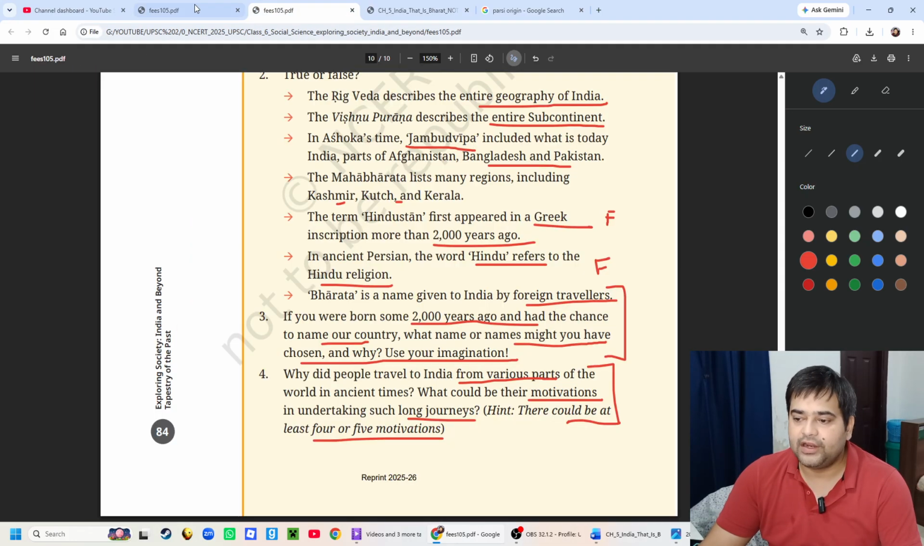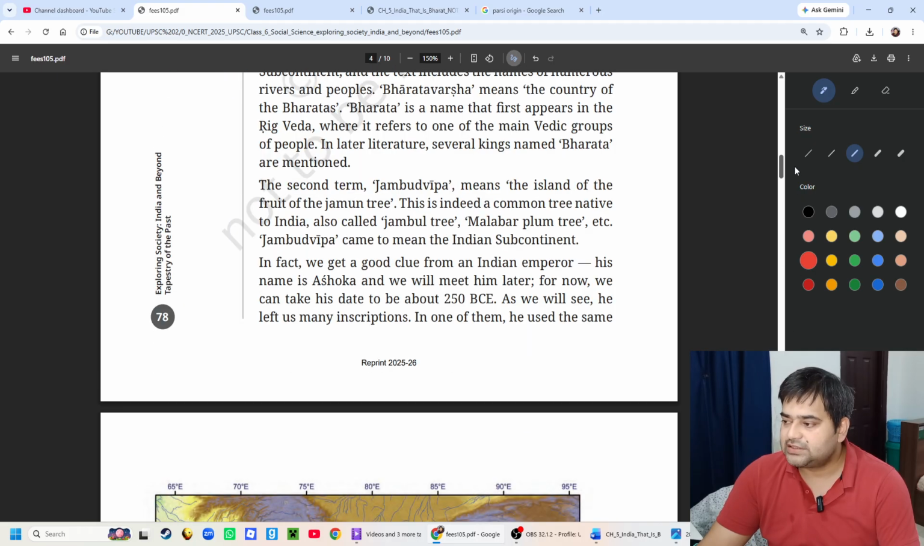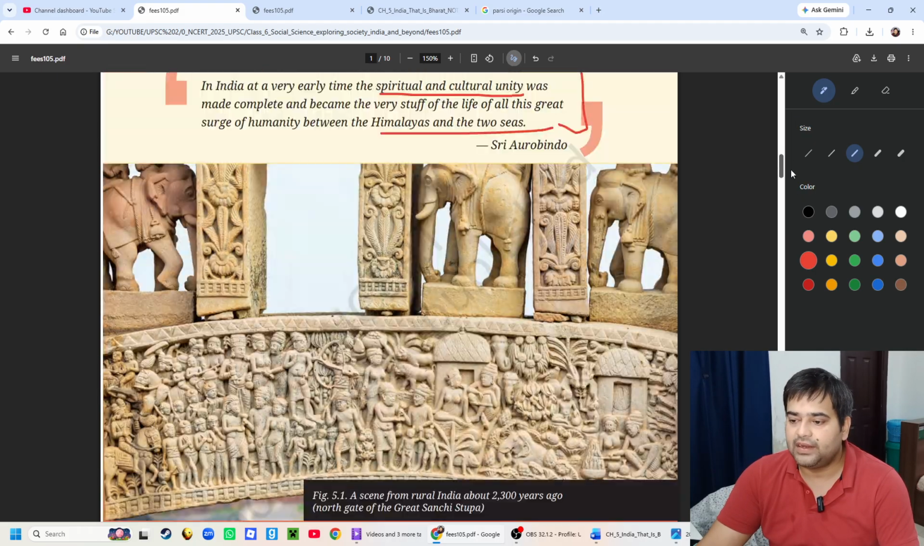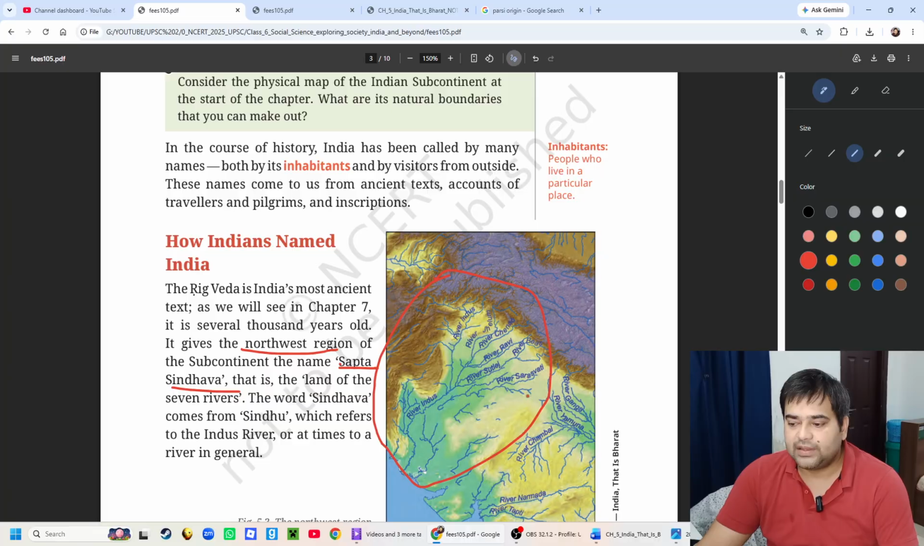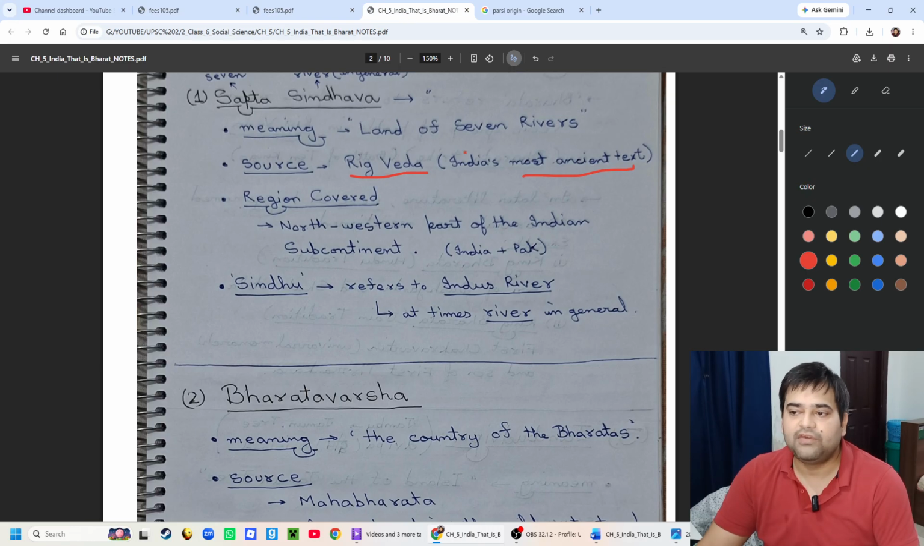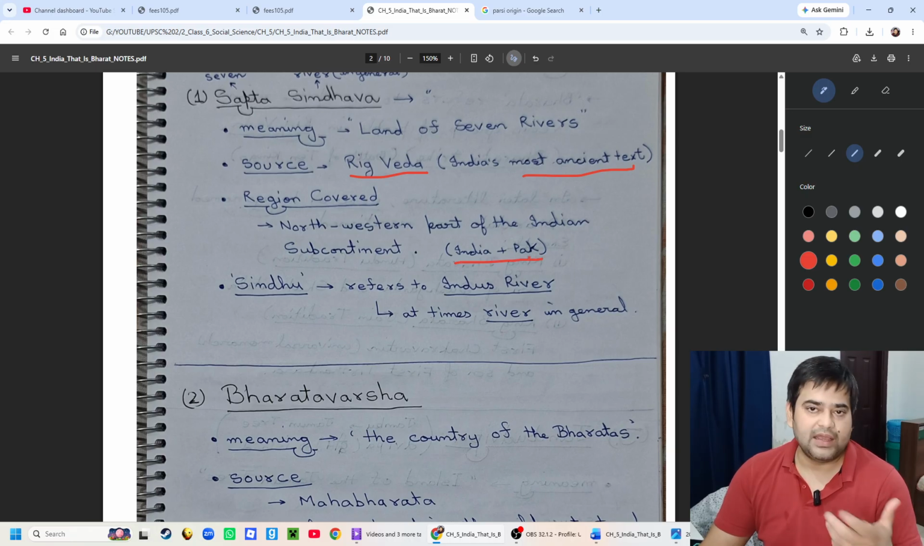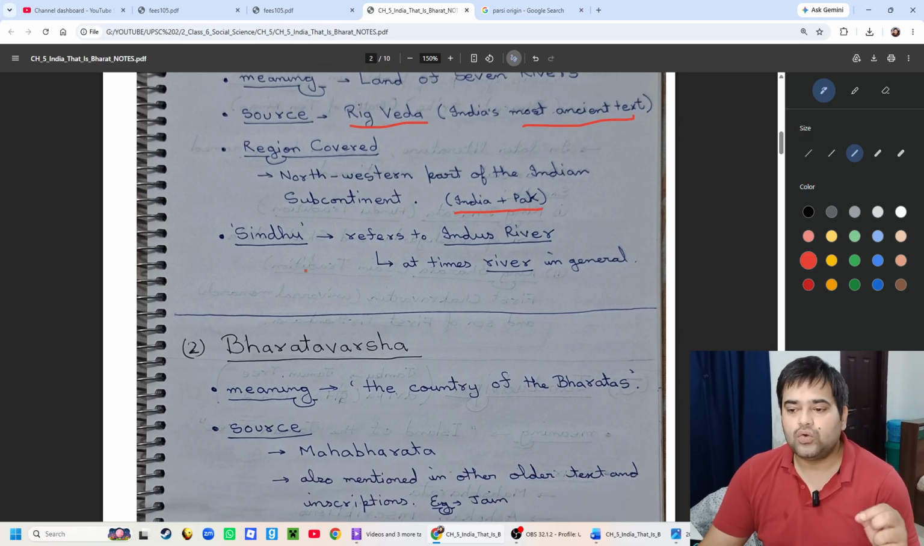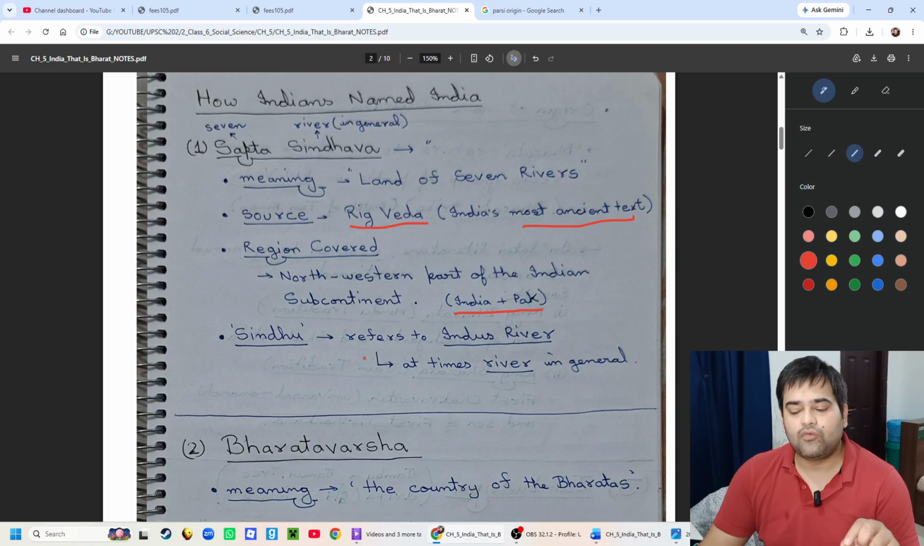So this is the Sapta Sindhava region, the northwest part of the Indian subcontinent. We already discussed it when we were discussing the NCERT. The region covers the northwest part of the Indian subcontinent, and in modern times it includes parts of India as well as Pakistan. So what does Sindhu refer to?